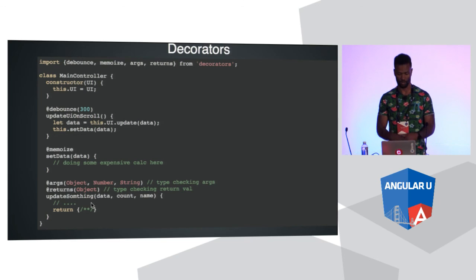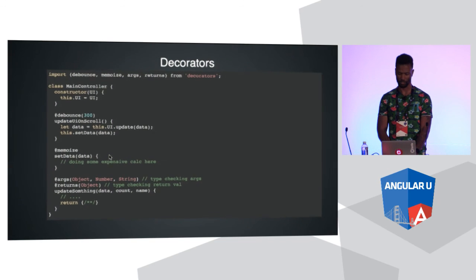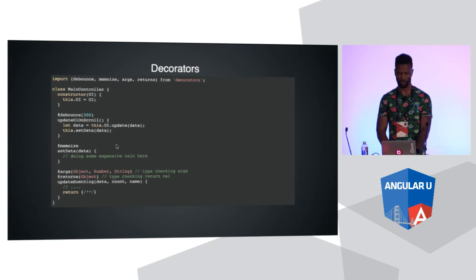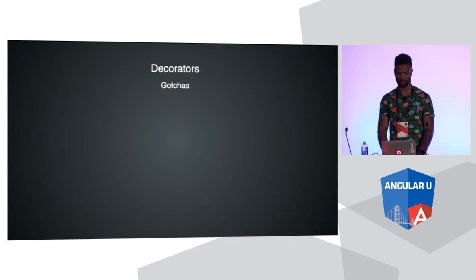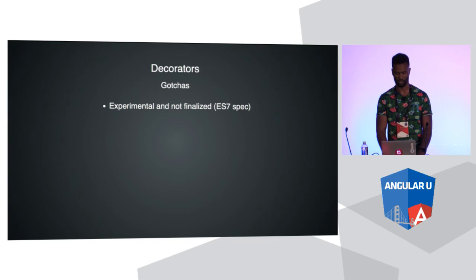And decorators are an experimental feature that you can use. This alone just looks awesome to me. So you should totally look into it. Right now it's just a proposal, and it's not finalized yet, but it will be soon, hopefully. Gotchas: it's experimental and not finalized. It's ES7 spec. It only works with classes. You cannot just decorate everything in your code. You can only decorate things in classes, methods and stuff.